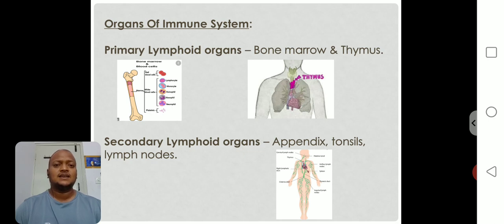Up to this clear? So organs of the immune system: primary lymphoid organs and secondary lymphoid organs. Primary lymphoid organs are bone marrow and thymus. Secondary lymphoid organs are appendix, tonsils, lymph nodes, along with some mucosa-associated lymphoid tissue present in the region of the digestive system also. Those all come under secondary lymphoid organs. So primary lymphoid organs are bone marrow and thymus only.